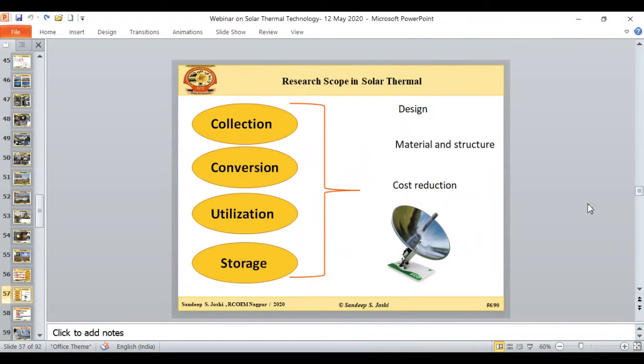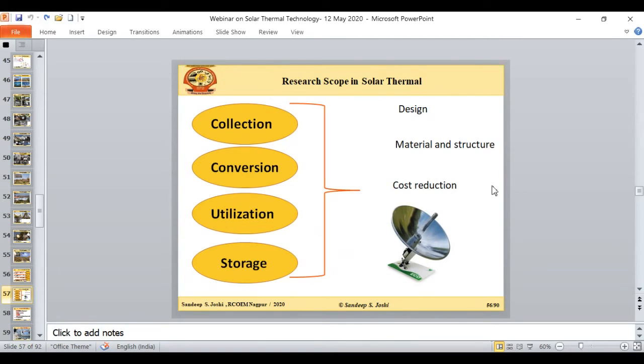Now I would like to summarize the research scope, and we need to work upon only these three parts: the effective design of the collector, then the material and the structure of the solar thermal collectors and the entire system, and our focus should be on cost reduction only.